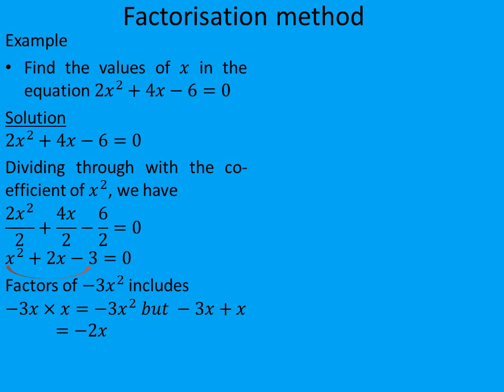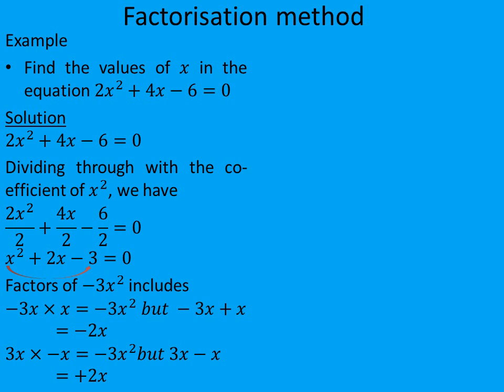So we cannot use it in this scenario because the factor that we can use must surely give us back plus 2x, which is the middle term of the expression. So we have the second factor to be 3x times minus x.